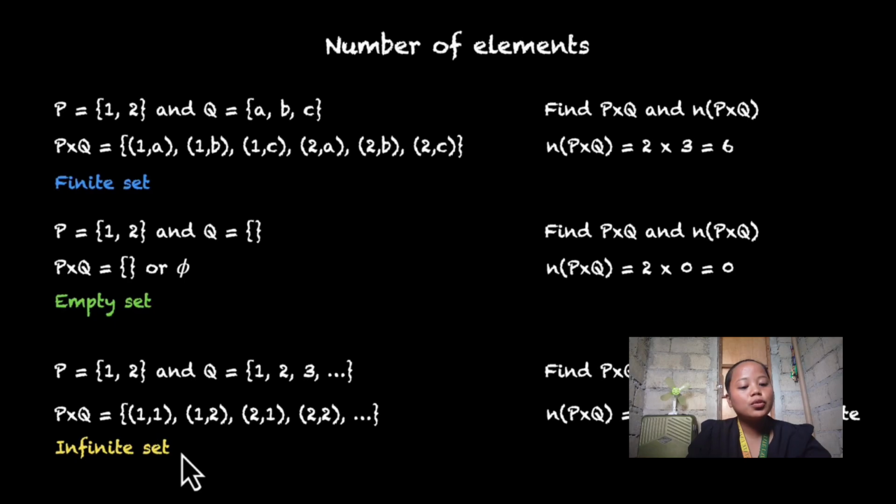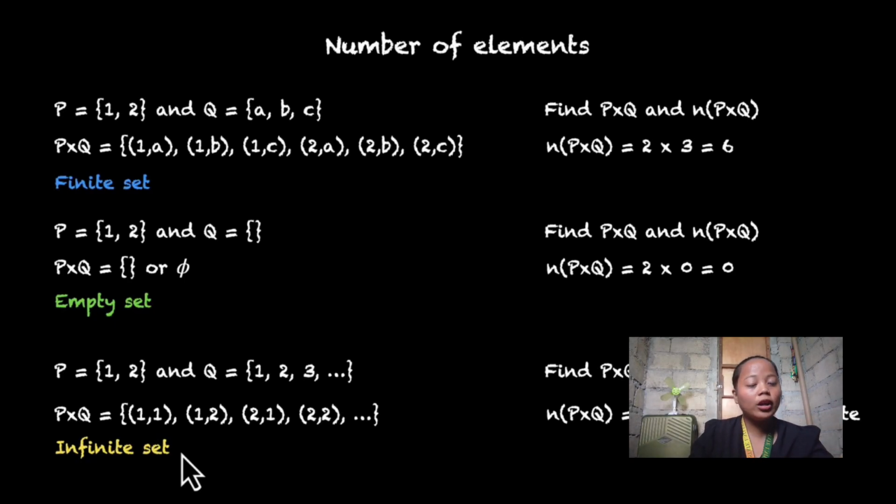So next, we have the same given. The first given is the same, where the elements of P are 1 and 2. However, Q here is a null set. So, we always knew that a number multiplied by 0 will always be 0.